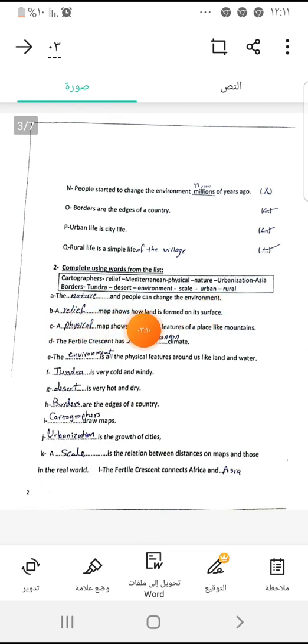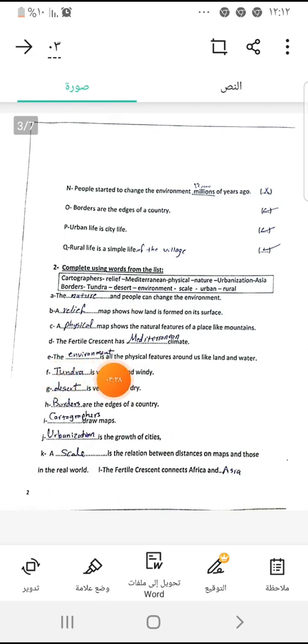The relief map shows how land is formed on its surface, as we said before. A physical map shows the natural features of a place like mountains. The Fertile Crescent has Mediterranean climate. Why? Because the Fertile Crescent is very close to the Mediterranean Sea. All the countries around the Mediterranean Sea have the same climate, which is hot and dry in the summer, cold and rainy in winter. We call such a climate Mediterranean climate. It takes the name of that sea.